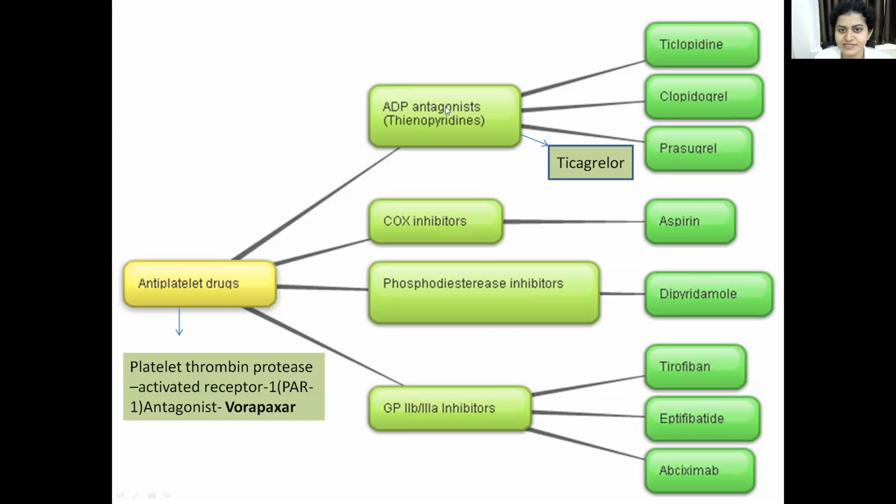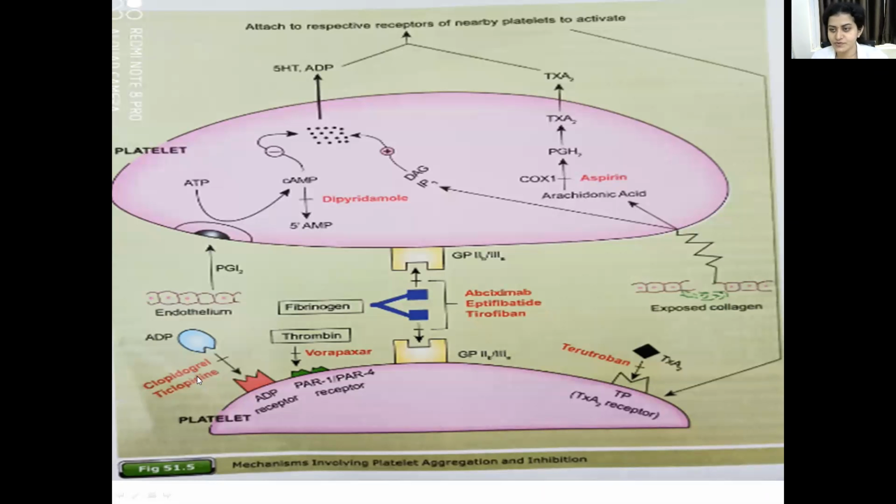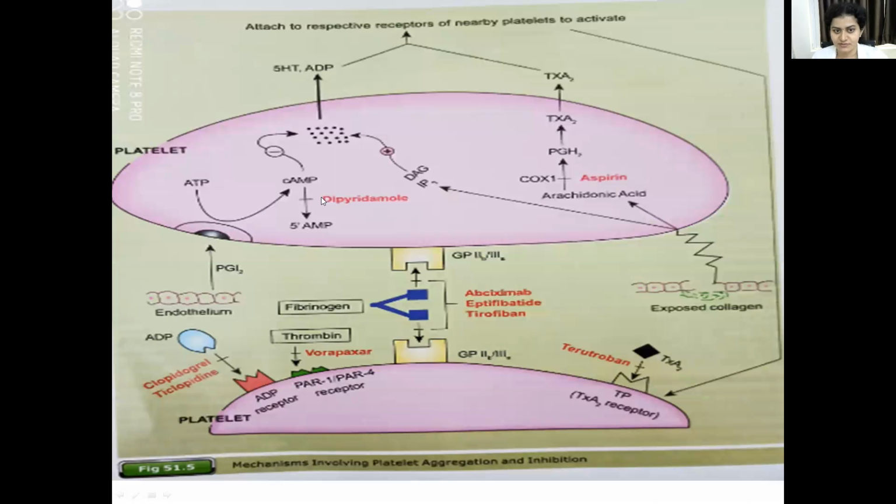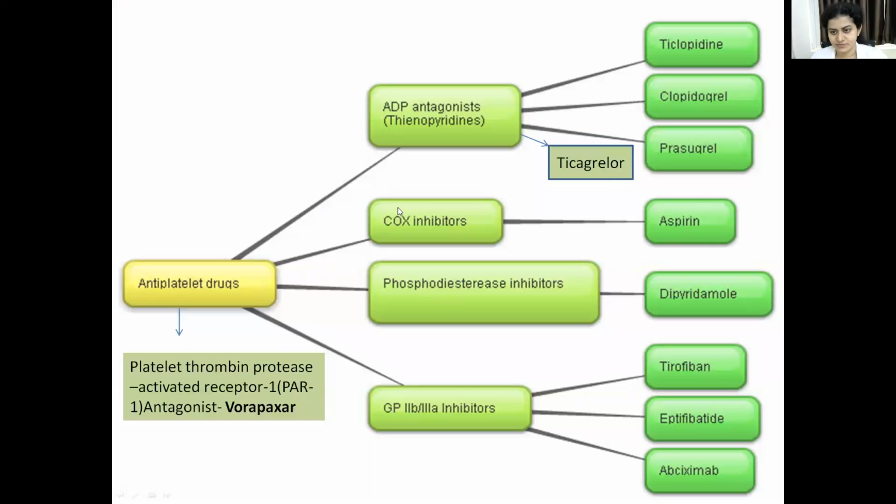So first is the ADP receptor antagonist, that is ticlopidine, clopidogrel, prasugrel, ticagrelor. In this diagram I have mentioned only these two drugs. In this group there are other drugs, that is prasugrel and ticagrelor. Then the COX inhibitor is aspirin. Then the phosphodiesterase inhibitor, which acts on this enzyme. Here the cyclic AMP gets degraded to 5' AMP by the phosphodiesterase enzyme. So dipyridamole is a drug which is a phosphodiesterase inhibitor.